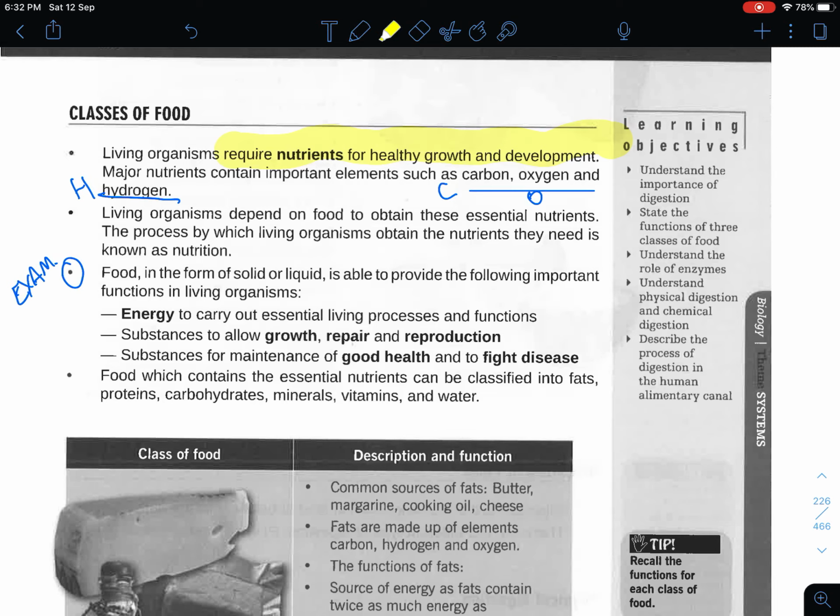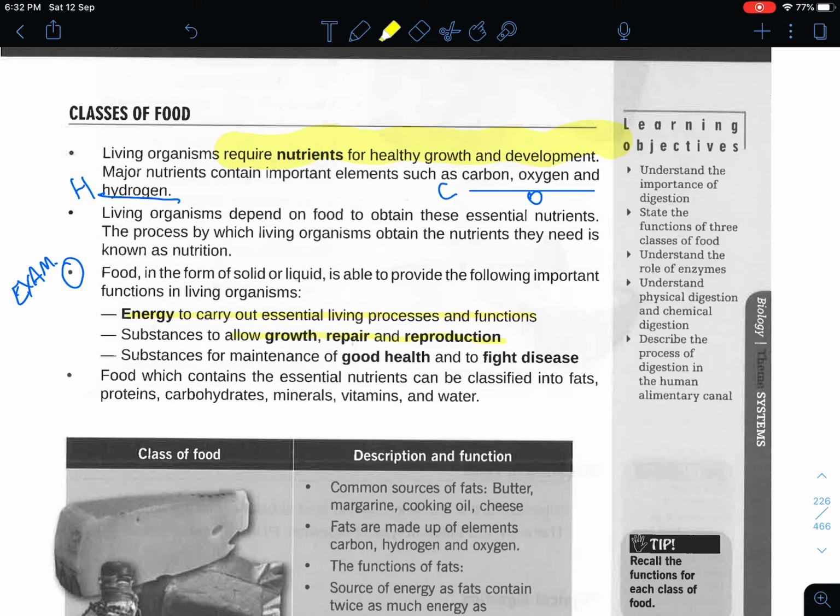So in this case, we eat food in order to obtain energy to carry out essential living processes and functions. These food substances will then allow us to carry out activities or processes such as to grow, to repair, and to reproduce. To grow new cells, to grow taller, to grow bigger in size, to repair worn out tissues, to repair worn out cells, and of course to reproduce, to grow newer cells, to be able to continue our existence.